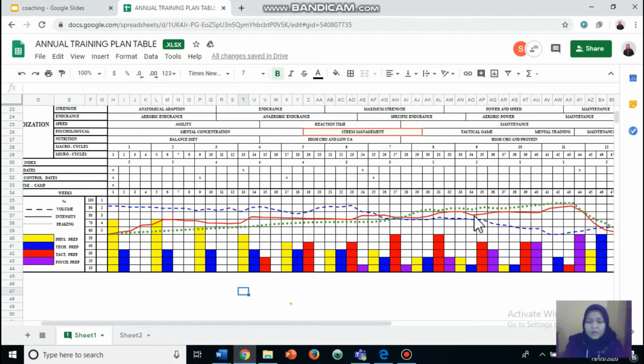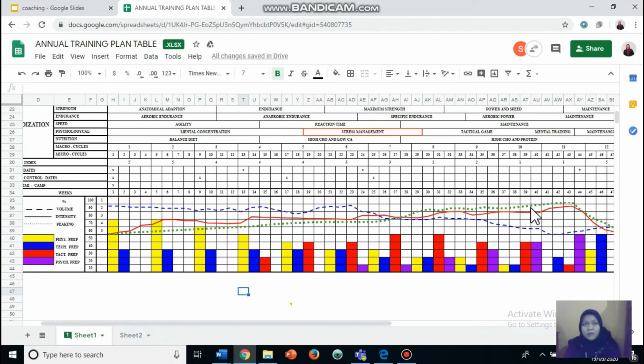But the intensity of this training will decrease a little bit. And then it is called a taper, and we choose for our athlete a linear taper, which you can see here from week 38. It decreases until before the competition.